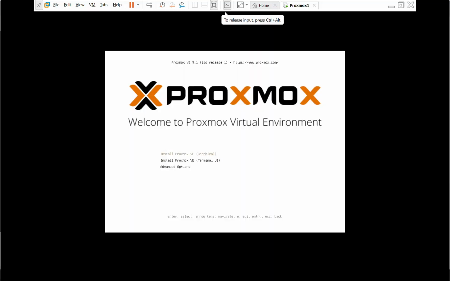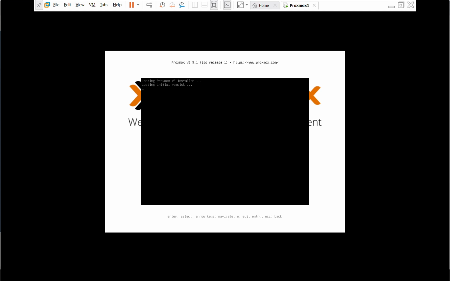If you boot from a USB flash drive on a real production server, after the boot menu you will arrive here. You can install in terminal mode, which is CLI, and you can install in graphical mode. We will go on with graphical mode.